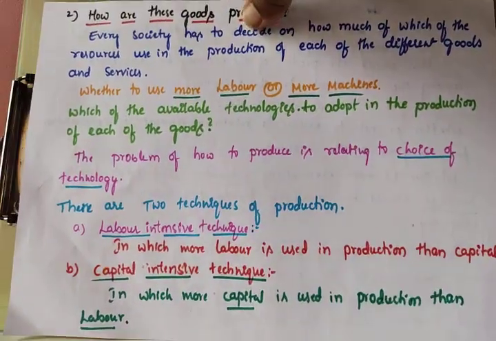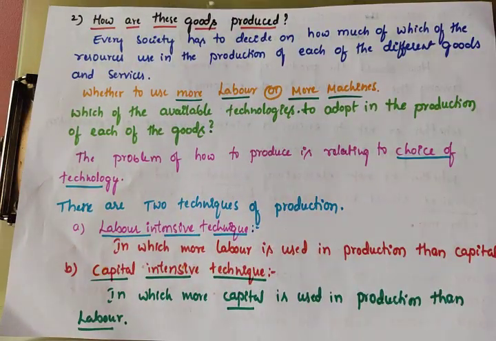The second one is how are these goods produced? How are these goods produced means how to produce. This problem is related to the technique, the method of technology. Which type of technique we should use.